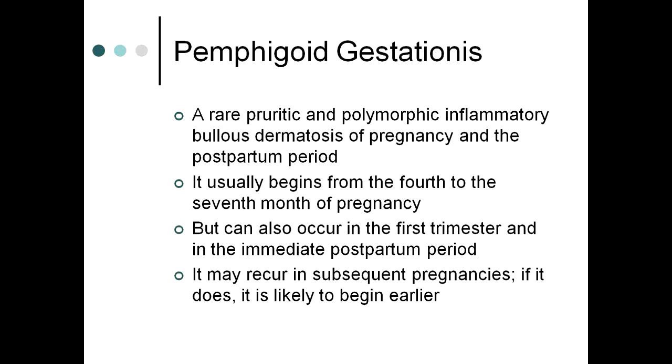Now, another important thing is pemphigoid gestationis, which is important from your exam point of view in case of MCQs only. It is a rare pruritic and polymorphic inflammatory bullous dermatosis of pregnancy and the postpartum period. It usually begins from the 4th to the 7th month of pregnancy, but can also occur in the first trimester and in the immediate postpartum period. It may recur in further pregnancies, but in that case it will start earlier in the pregnancy as compared to the first presentation.